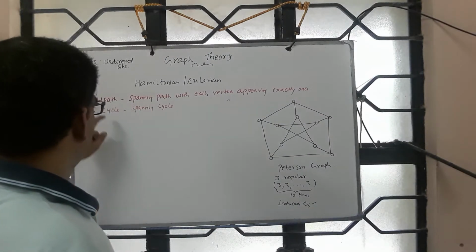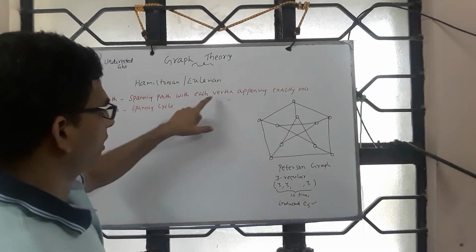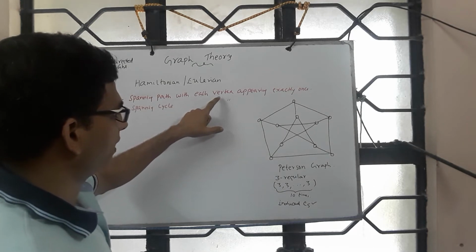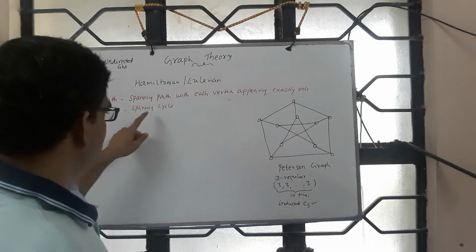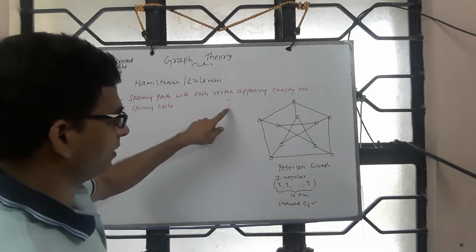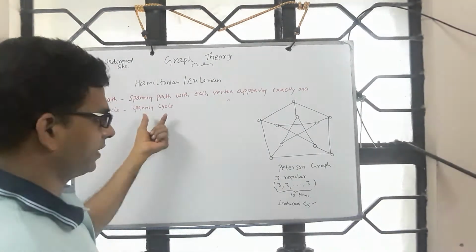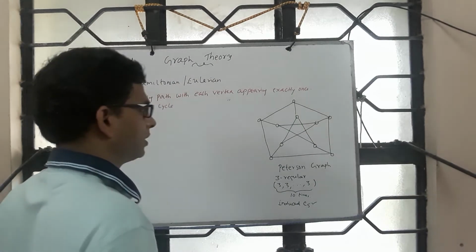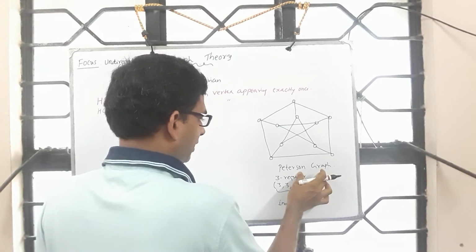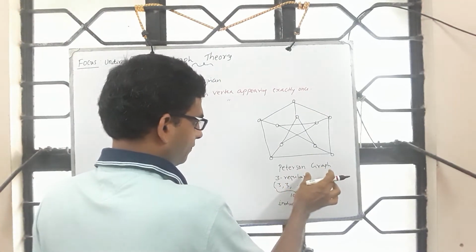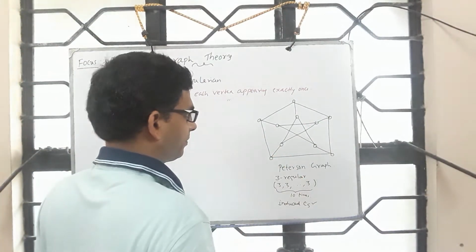Okay, as mentioned just now, Hamiltonian path is a spanning path, with the property that each vertex appears exactly once. Hamiltonian cycle is a spanning cycle with each vertex appearing exactly once, of course except the endpoints. So now the question is, is Petersen graph Hamiltonian? Meaning, does Petersen graph contain a Hamiltonian cycle, Hamiltonian path, and so on?